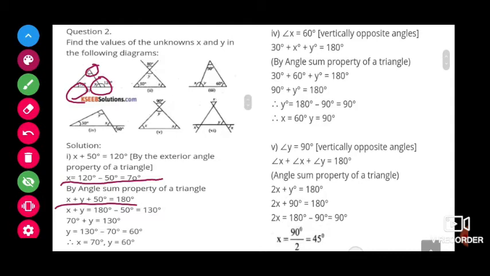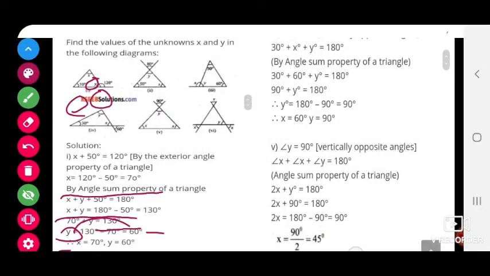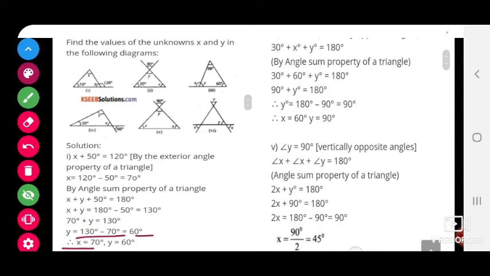So x plus y equals 180 minus 50, that is 130. Substituting x equals 70, y equals 130 minus 70, that is 60 degrees. So x equals 70, y equals 60.